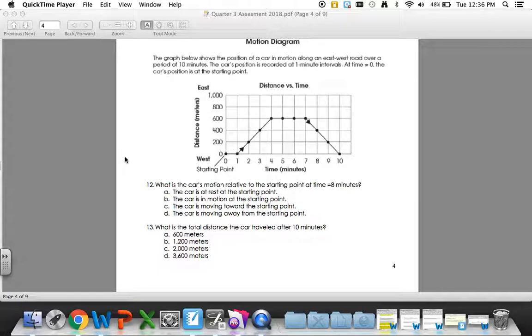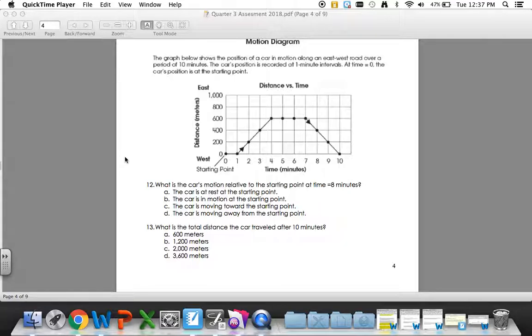Motion diagram. The graph below shows the position of a car in motion along an east-to-west road over a period of 10 minutes. The car's position is recorded at 1-minute intervals. At time 0, the car's position is at the starting point. 12. What is the car's motion relative to the starting point at time 8 minutes? A. The car is at rest at the starting point. B. The car is in motion at the starting point. C. The car is moving toward the starting point. D. The car is moving away from the starting point.